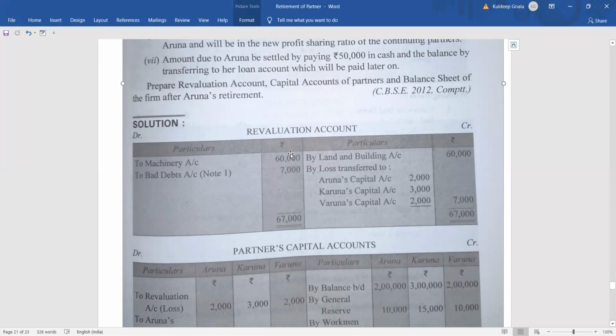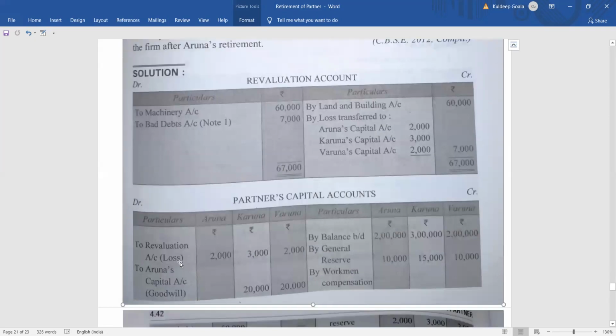How it will be transferred? Revaluation is a loss, so it will be partners capital account debit to revaluation account. So revaluation credit side by the partners capital, like Aruna's capital 2,000, Karuna's capital 3,000, Varuna's capital 2,000. The total comes to 7,000, right? And this loss will be coming in the capital account debit side as to revaluation account in the bracket loss, in Aruna 2,000, Karuna 3,000, Varuna 2,000, right? All the loss will appear here.